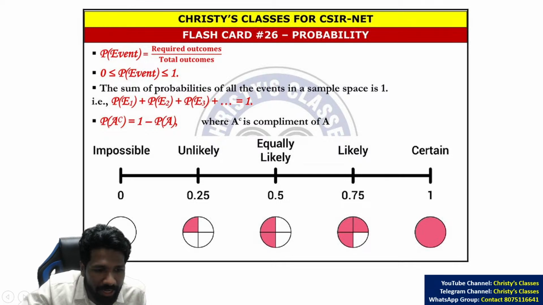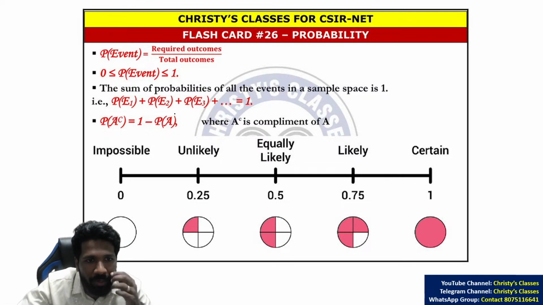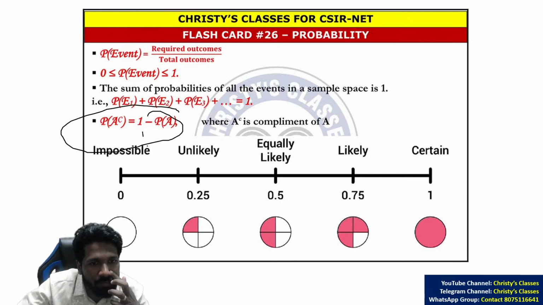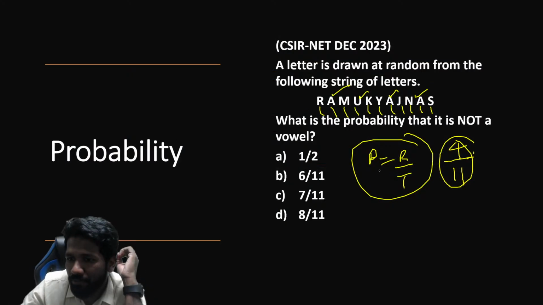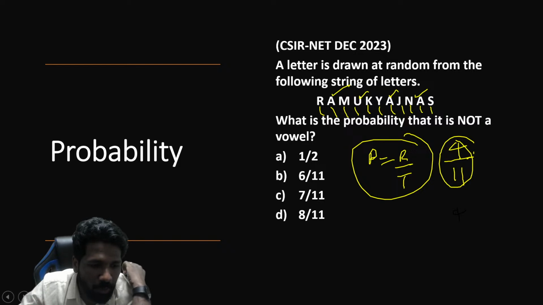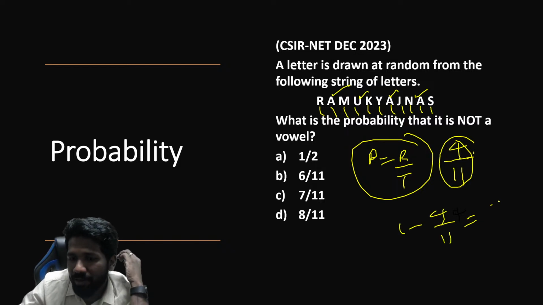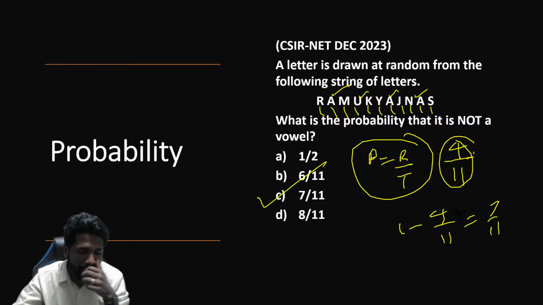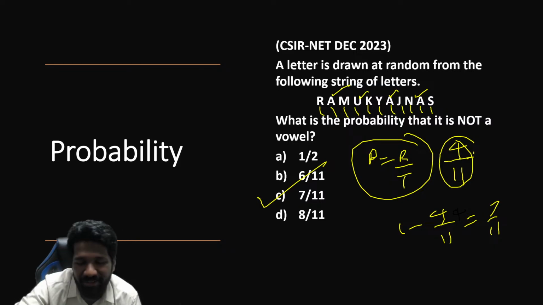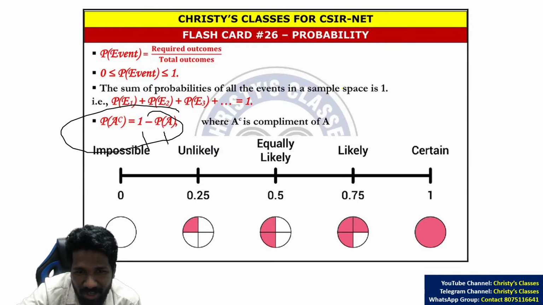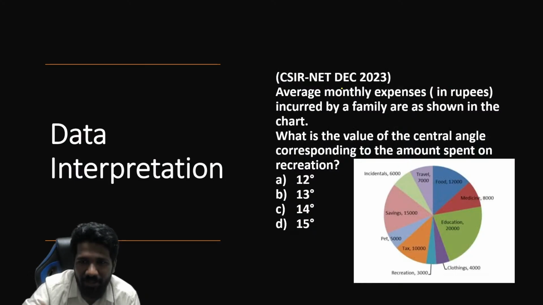Complement probability idea. Probability of A complement is 1 minus probability of A. That means probability of getting vowel 4/11, so to find the probability of not getting vowel, 1 minus 4/11 करना काफी है, 7/11 मिलेगा. Otherwise you count the non-vowels. That will take a little more time. That is why I counted the vowels. That's all. The probability का basic theory पता है तो easy है.